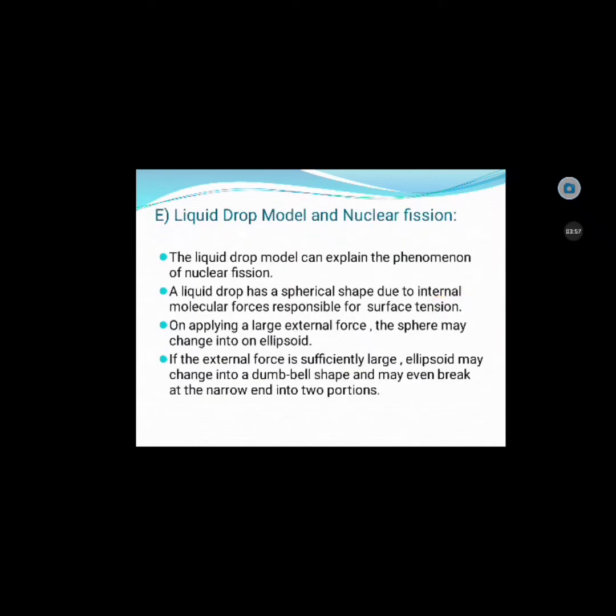And the last topic is the liquid drop model and nuclear fission. The liquid drop model can explain the phenomenon of nuclear fission. A liquid drop has a spherical shape due to internal molecular forces responsible for surface tension. On applying a large external force, the sphere may change into an ellipsoid. If the external force is sufficiently large, the ellipsoid may change into a dumbbell shape and may even break at the narrow end into two portions.